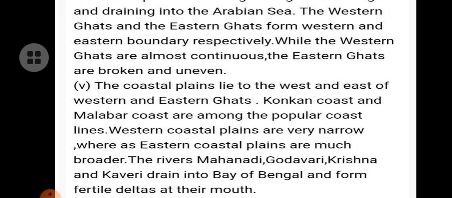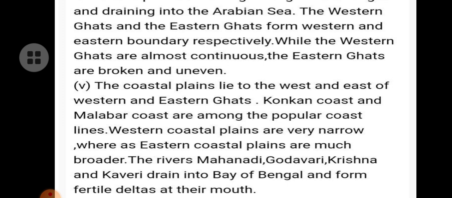The coastal plains lie to the west and east of Western and Eastern Ghats. Konkan Coast and Malabar Coast are among the popular coastlines. Western coastal plains are very narrow, whereas eastern coastal plains are very much broader.